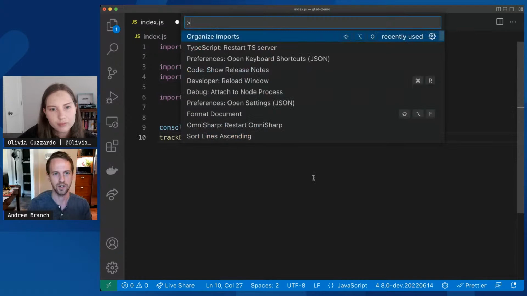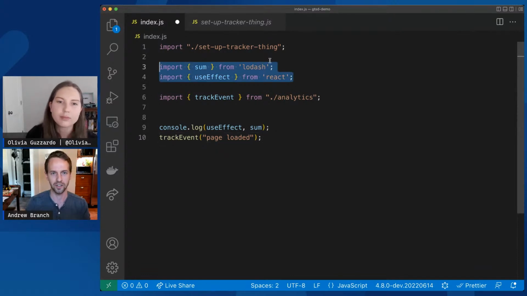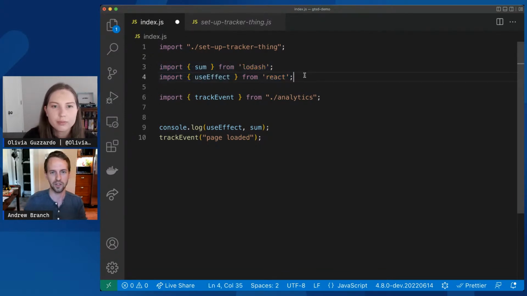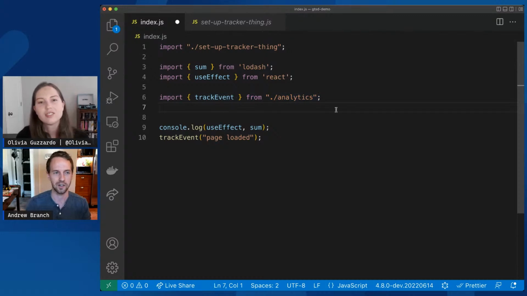So now in TypeScript 4.7, if I organize imports, it keeps the groups in the right order. It doesn't change those around, and it just cleans up within those groups. So this can be a real easy way to indicate, hey, these are supposed to come after this one, and I want these by themselves too. So no configuration changes needed. Just add some new lines, and we'll keep them there.